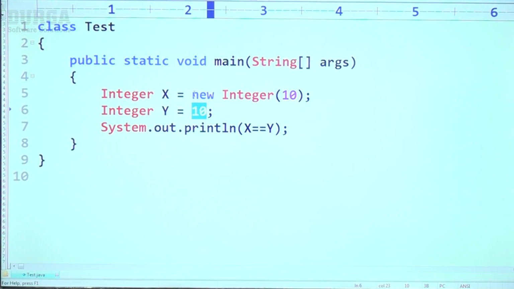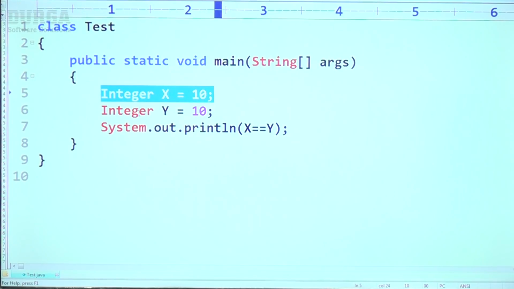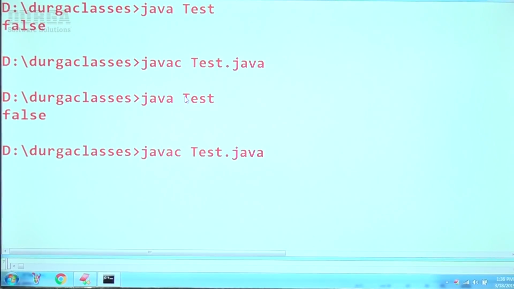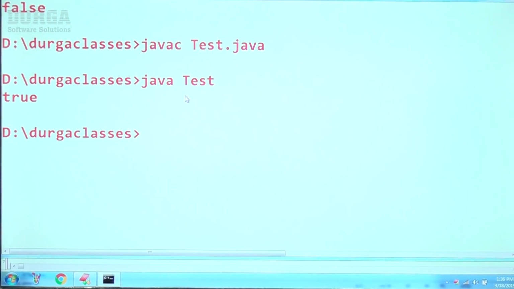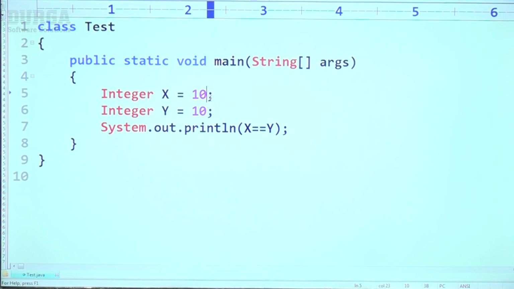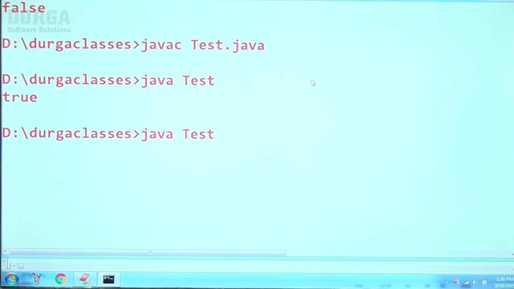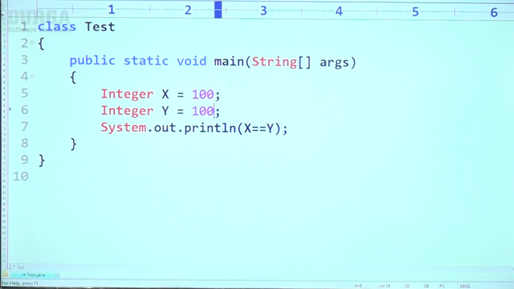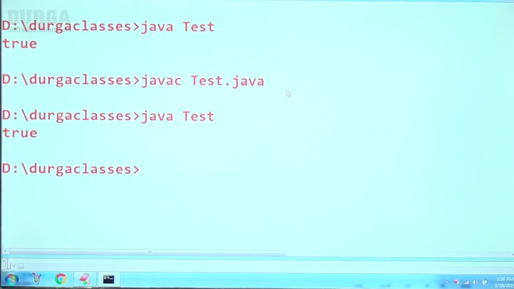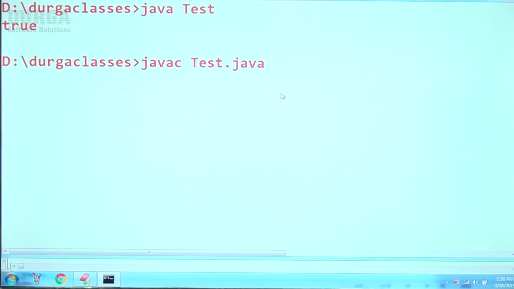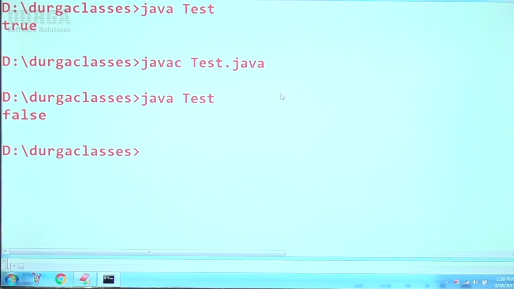Now, sir, the first one is 10 by AutoBoxing, and the second one is also AutoBoxing only. The output you are going to get is true. Remember this one. Now I am taking 100, next 100, sir. What answer are we going to get? Here, simple true is the answer. Now 1000, second one is also 1000, sir. What output are we going to get? I'm sure, sir, false itself is the answer.